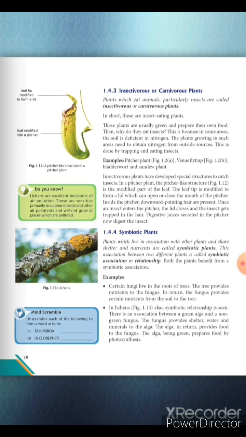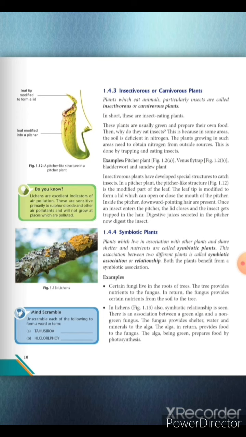Next comes insectivorous or carnivorous plants. Insectivorous or carnivorous plants are those plants which eat animals, particularly insects. For example, pitcher plant, Venus flytrap, bladderwort or sundew plant. In a pitcher plant, special structures are made to catch the insects.